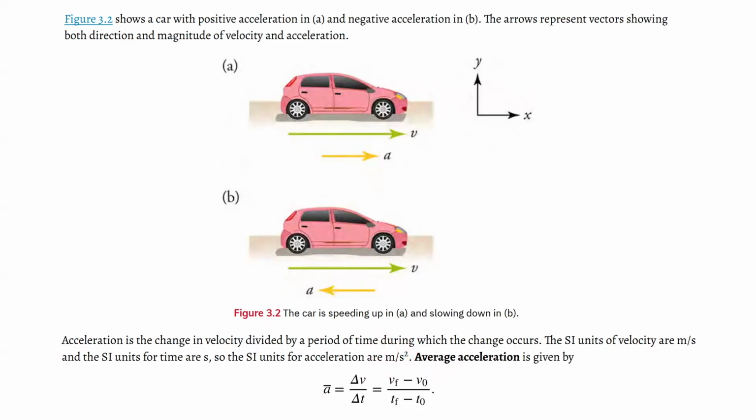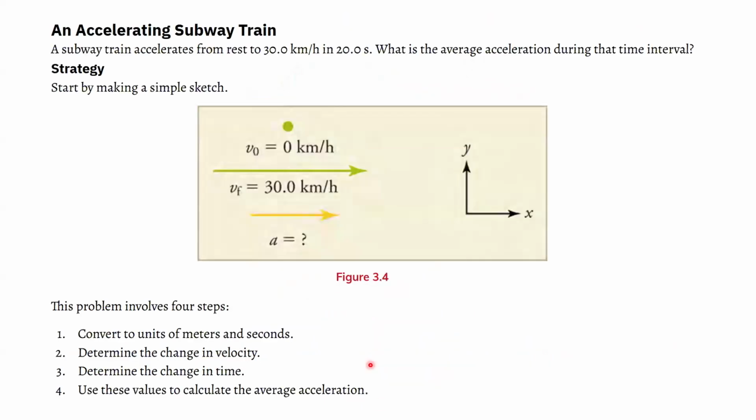Okay, so walking you through an example. This is where we'll finish off for today, where a subway train accelerates from rest to 30 kilometers per hour in 20 seconds. What is the average acceleration during that time interval? They walk you through the strategy of a simple sketch.